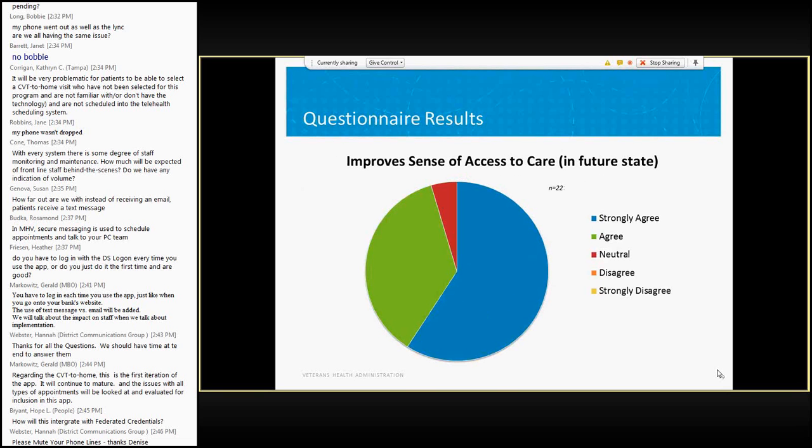When they were asked, in a perfect state in the future, if the app worked as designed, do they think that this would improve the sense of access to care in the future? We can see that roughly 95% of the veterans who completed the process agreed that this was a good idea for future access to care.